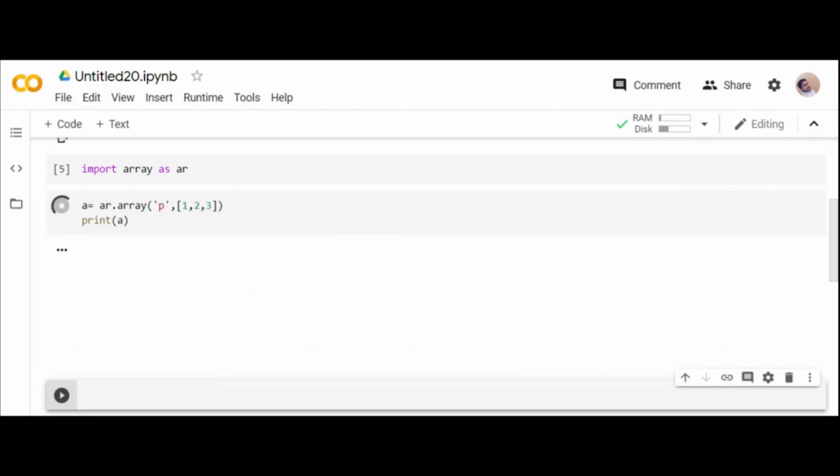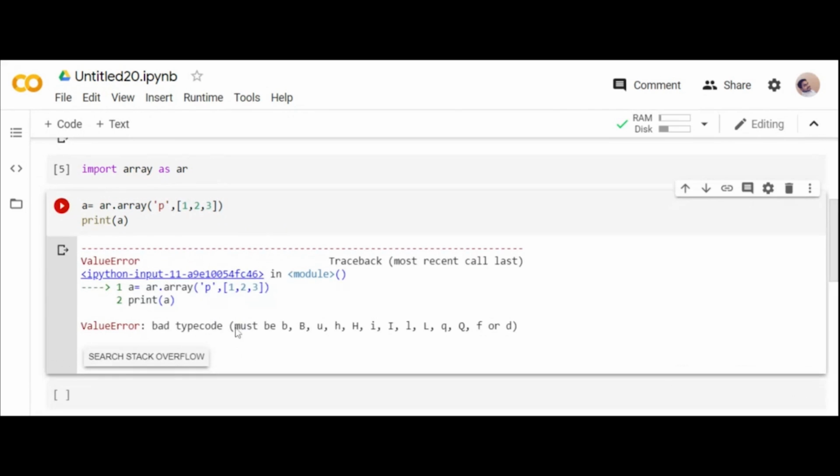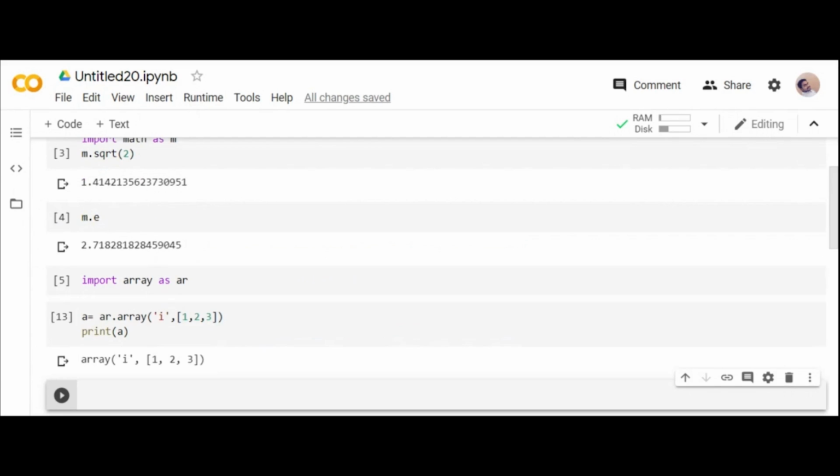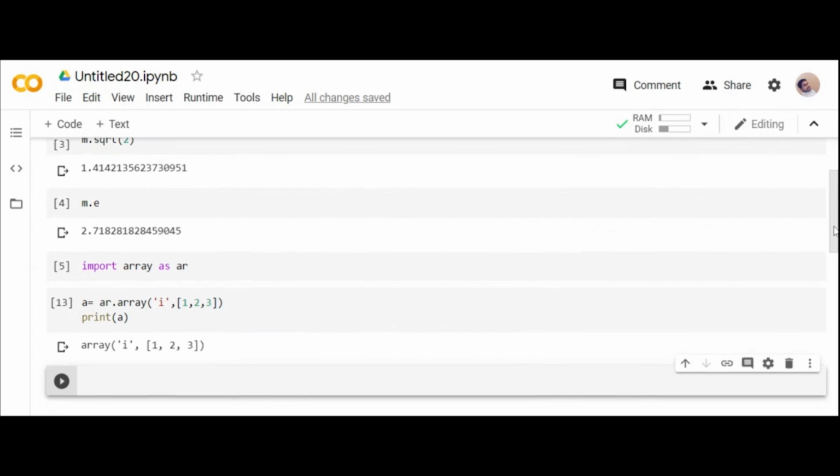Then it is giving me something like, see, you should not include that kind of character. You should include only out of this. You can include U so that your array is created. So it will give you only the type of data that can be included. Other things cannot be included. So I should follow these kinds of rules so that an array can be created.